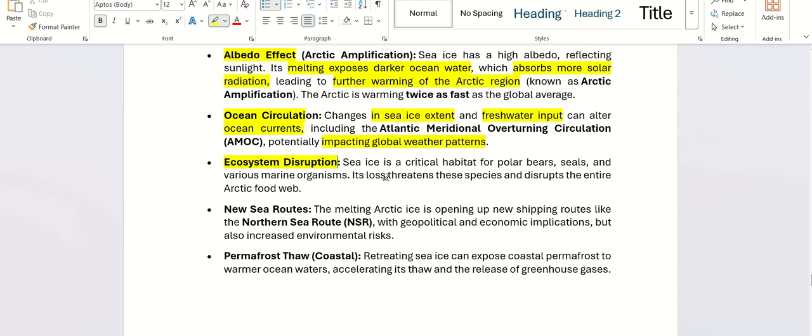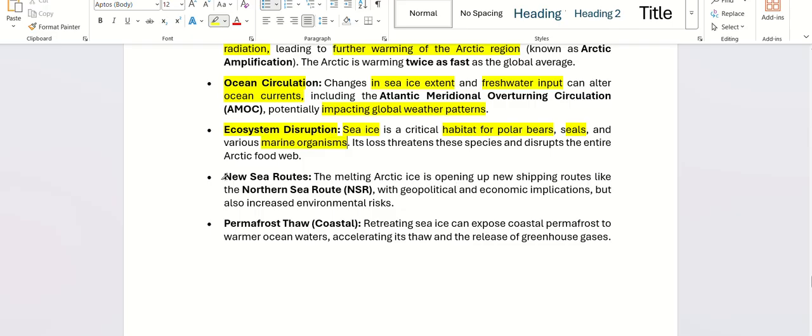Ecosystem disruption is also there when sea ice is melted, because sea ice acts as a critical habitat for polar bears, seals, and various marine organisms. It will also open up new sea routes, particularly the northern sea route that we are seeing in the Arctic Circle.